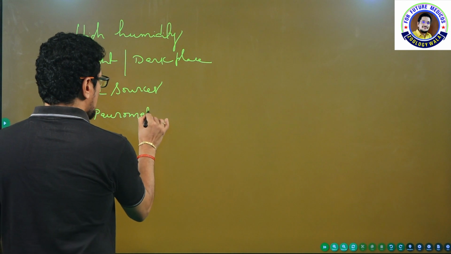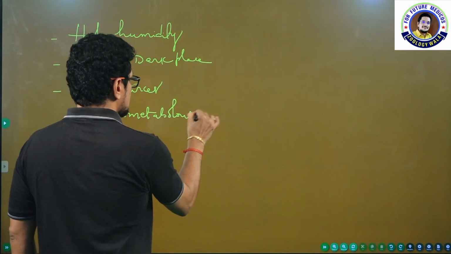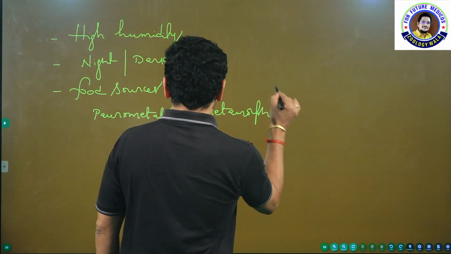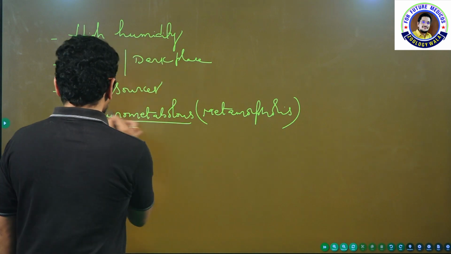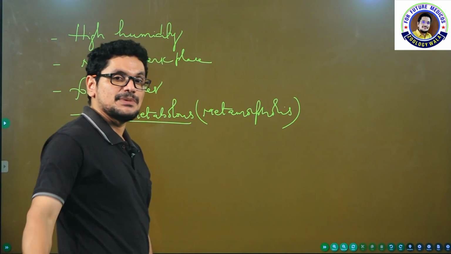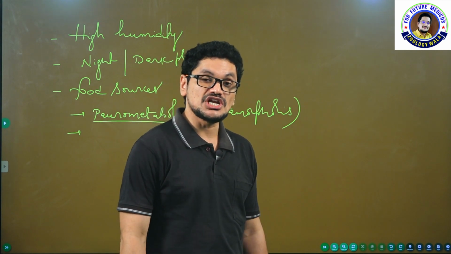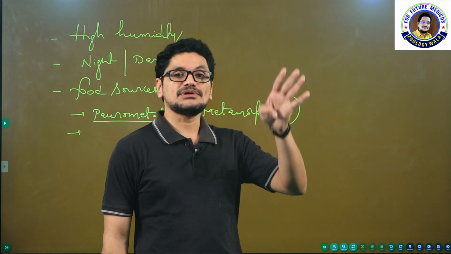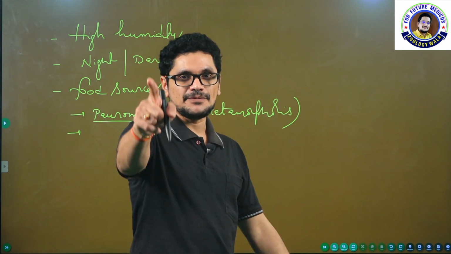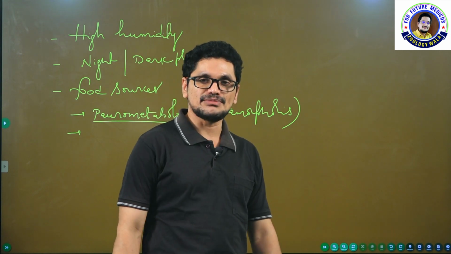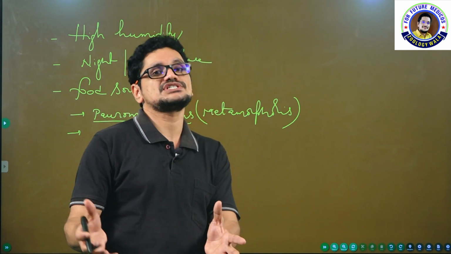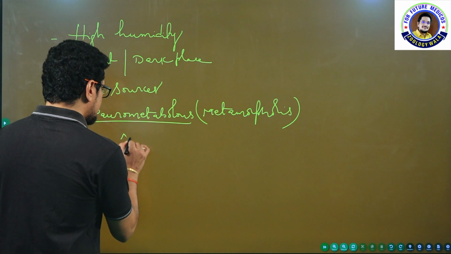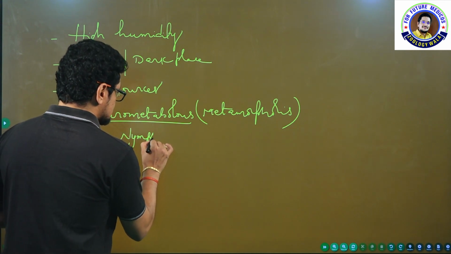The development is called Paurometabolous development. Metamorphosis is of different types. What is this Paurometabolous? My dear friends, there are different types of development in the animal kingdom, especially in insects. Holometabolous, Hemimetabolous, Paurometabolous, Hypermetabolous, Ametabolous, different types are there. I am going to come in front of you with the different types of metamorphosis also. Important, you should know it. So Paurometabolous means development which takes place through nymphal stages.